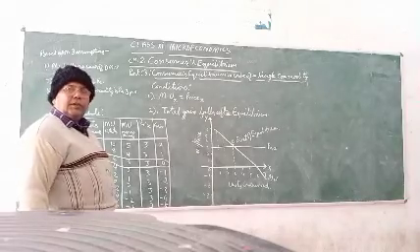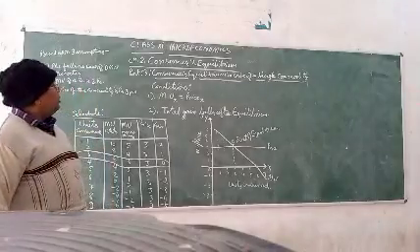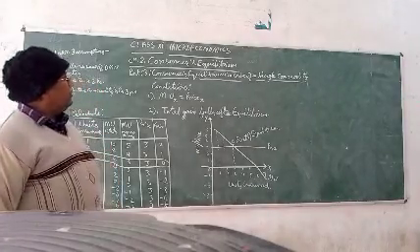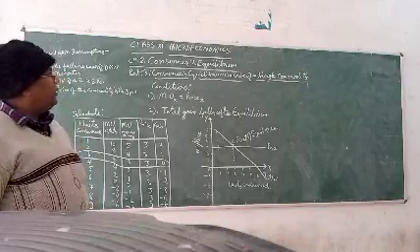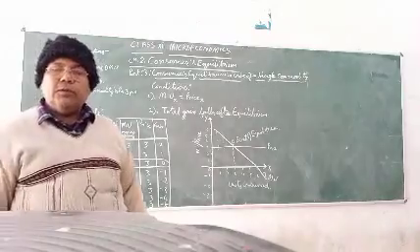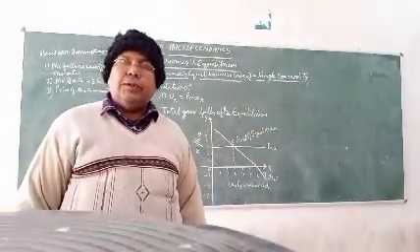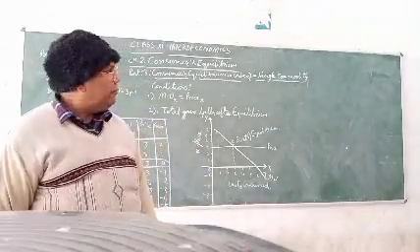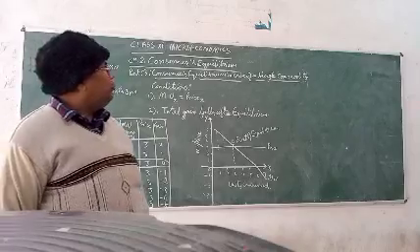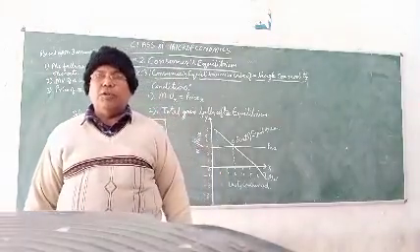This is the case of consumer's equilibrium in case of a single commodity. In the next class, we will consider the consumer's equilibrium in case of two commodities.